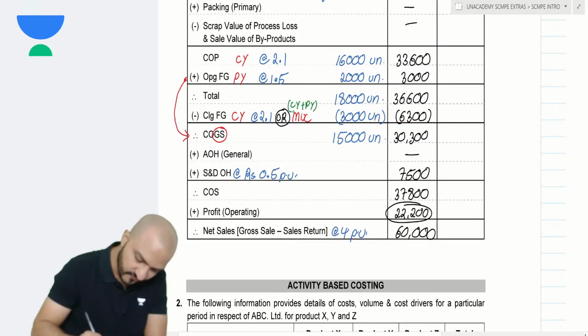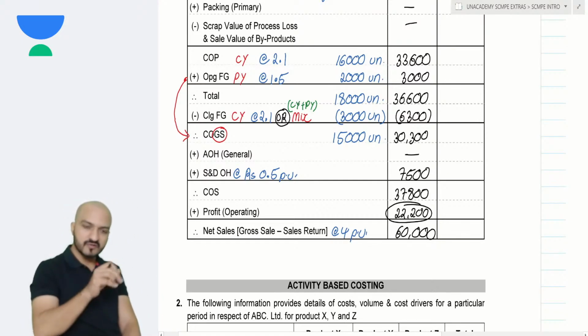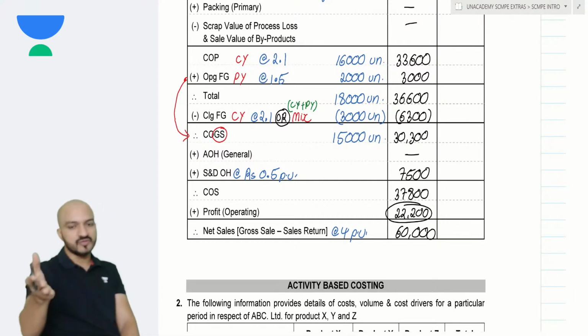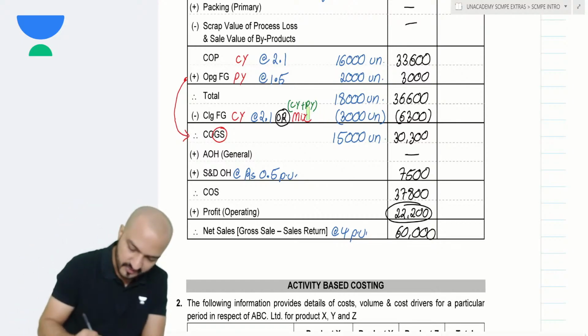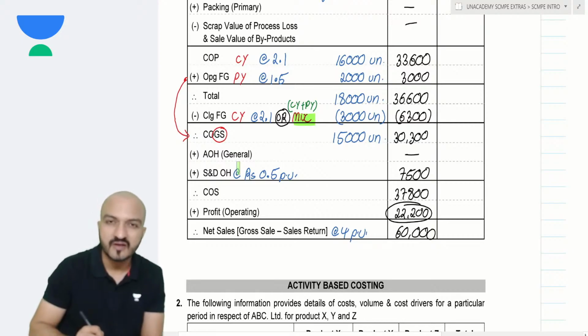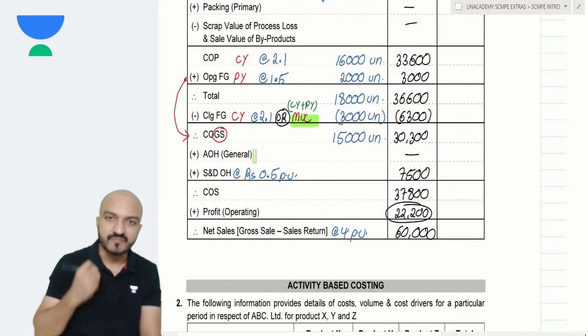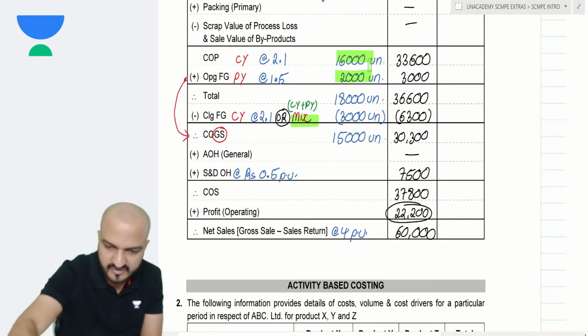Mixture is the mixture of current year production plus opening units that come from previous year. So how do I get the rate of mixture? Well, rate of mixture is mixture of current year plus opening. To get that rate of mixture,